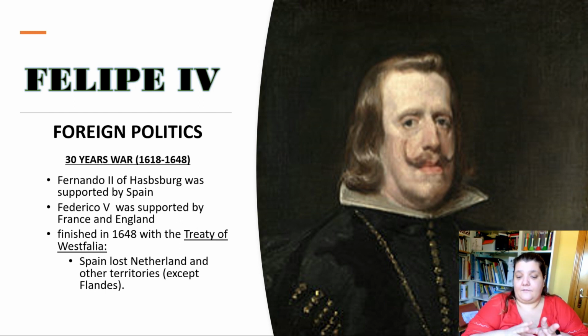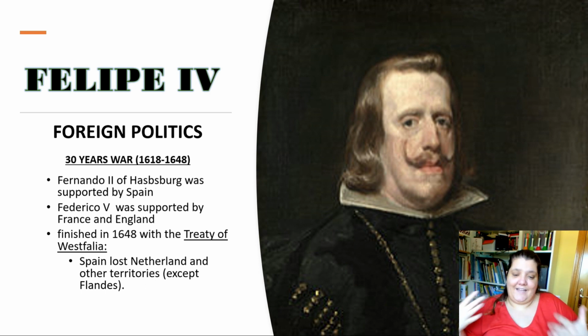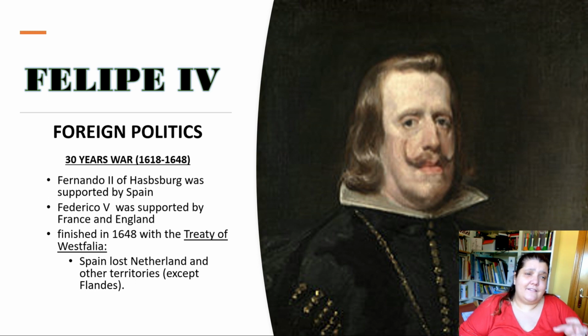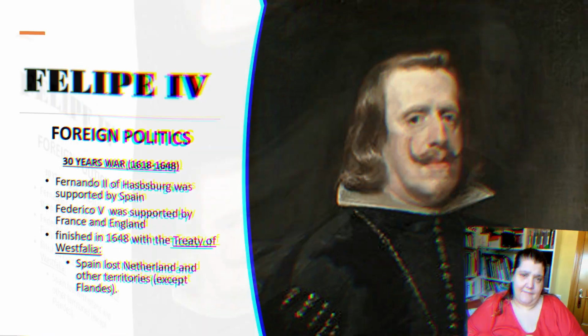Fernando of Habsburg was supported by Spain, of course, because Felipe was a Habsburg too, and Federico V was supported by the enemies of Spain, France and England. The war finished in 1648 when they signed the Treaty of Westphalia, and in that treaty, Spain lost most of the territories in the Netherlands and other parts, except the territory of Flanders.